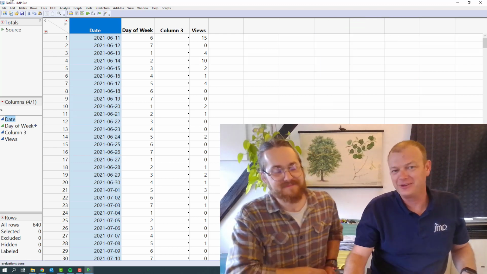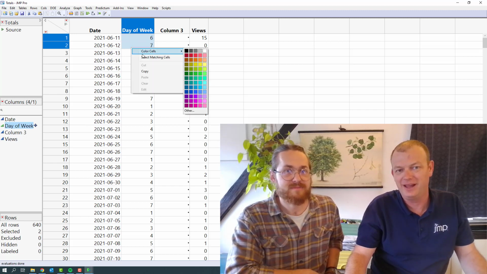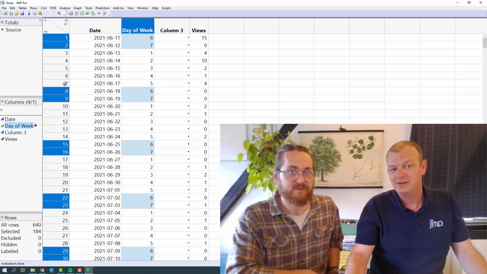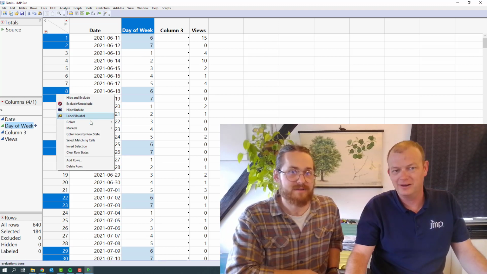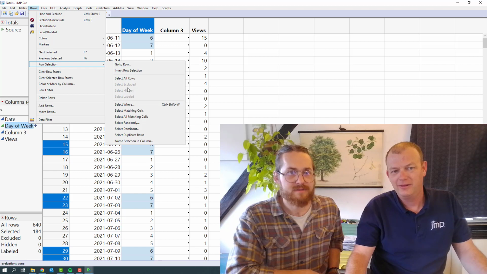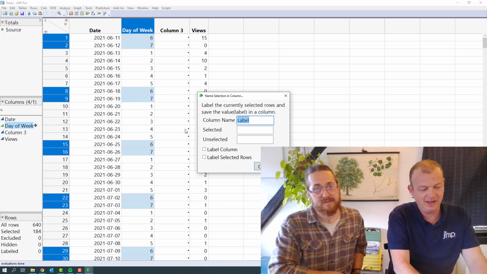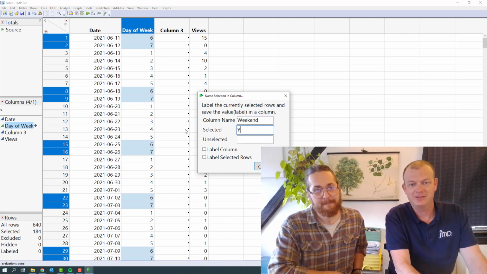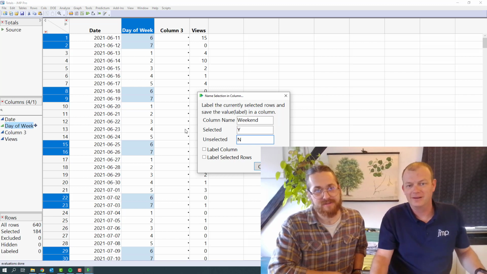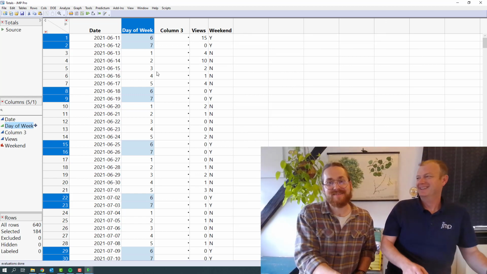So one of the tricks here, I can just click 6 and 7 and say select matching. Yeah, that works. And then I can go up here in the rows menu and go to row. And this is kind of hidden away. Name selection in column. It's down there. And I'm going to just say weekend or just Y and N. That's even easier. There we go. And then I'm going to just say okay. And there we go. I did not know you could do it that easy. Yeah, there you go. You're making my life easier.